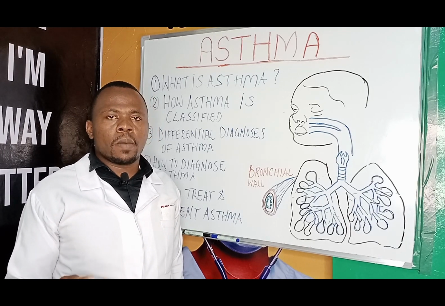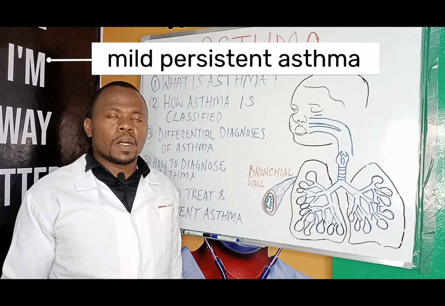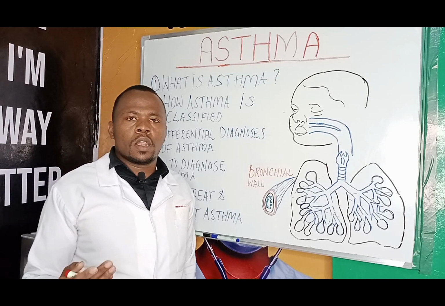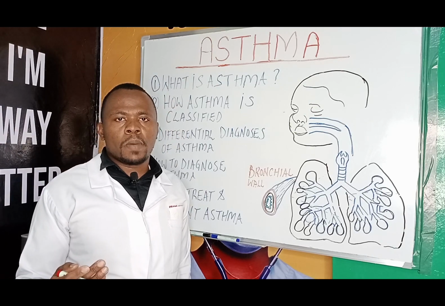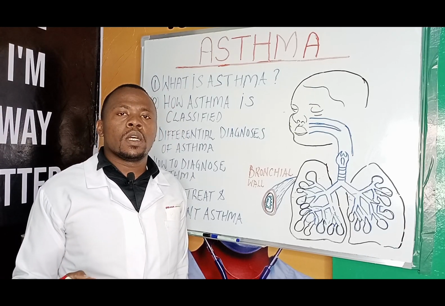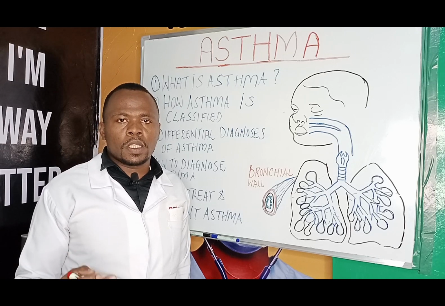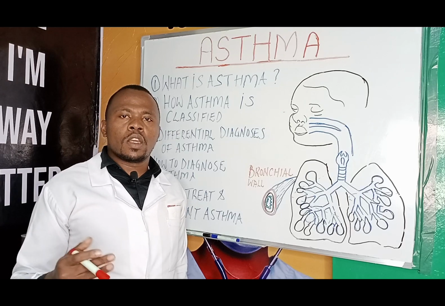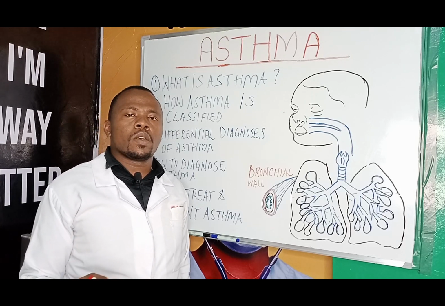Number 2, we have mild persistent asthma. Mild persistent asthma is whereby the patient has daytime symptoms greater than 2 times per week, and nighttime symptoms 3 to 4 times a month.